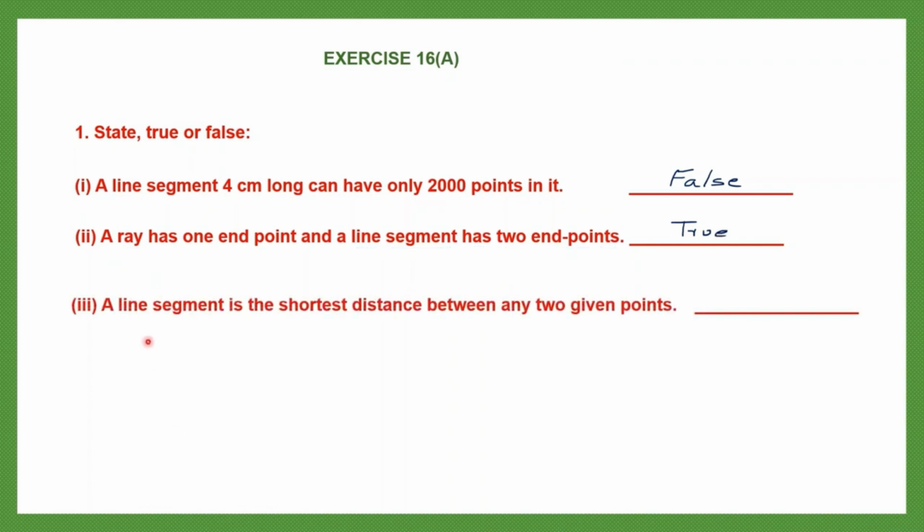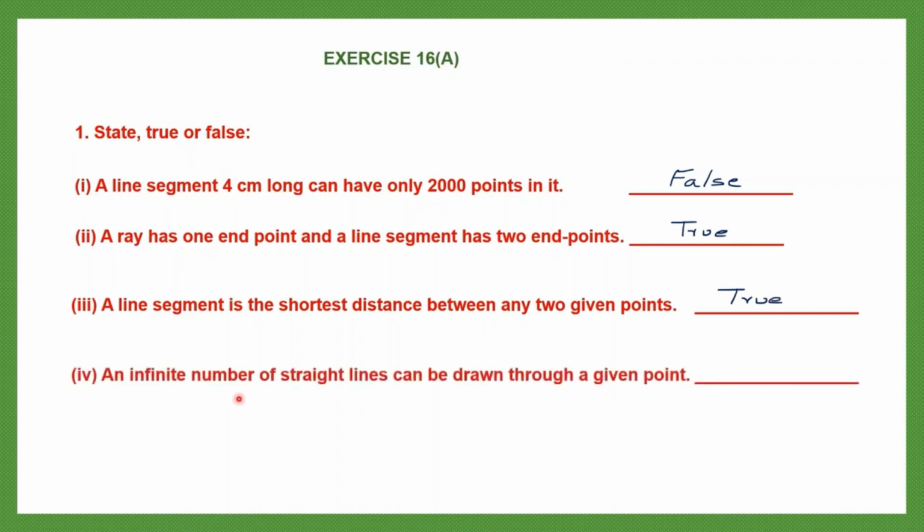Question 3. A line segment is the shortest distance between any two given points. So let's draw 2 points, any 2 points. Now what is the line that we draw through this? This is a line segment. The line that we have drawn between these two given points is the shortest distance. So this statement is true. So let's write that statement as true.